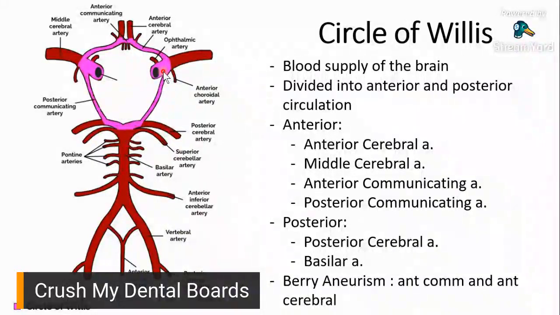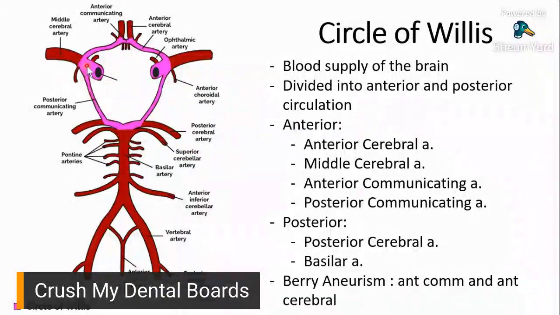Kung natatandaan ninyo, yung anterior cerebral artery at yung middle cerebral artery, itong taas na to, right here, it's part of your internal carotid artery. Remember I said earlier, those are the terminal branches of your internal carotid artery. So you have your middle cerebral, anterior cerebral, joined together by your anterior communicating artery.